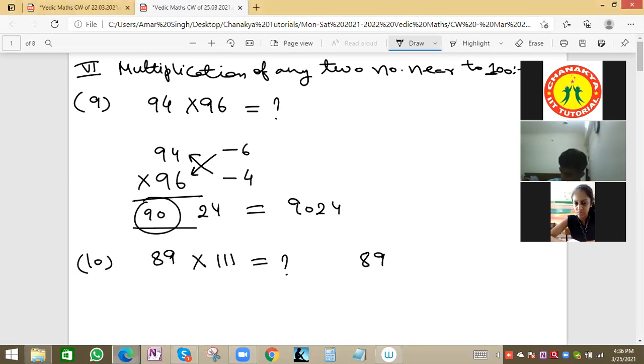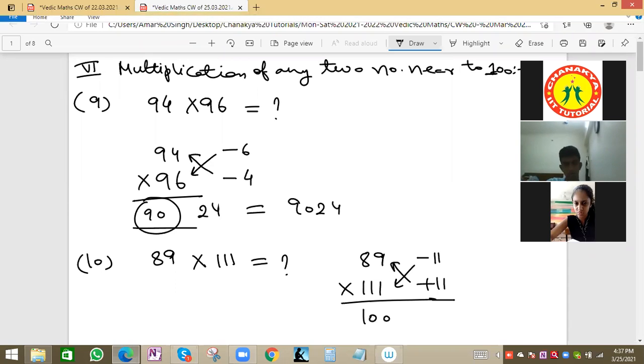89 and we have 111. So how much is it less than 100? By 11. So we'll take minus 11, because it is less than 100 by 11. And 111 is more than 100 by 11, so it will be plus 11. We'll do cross. So 111 minus 11 will be 100, or 89 plus 11 will be 100. Either way we can do it, both will have the same value.